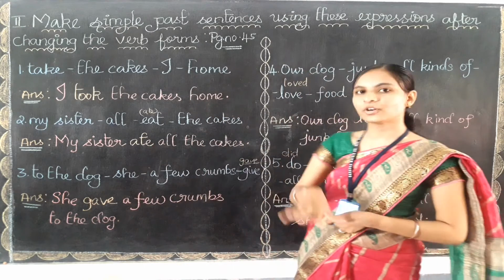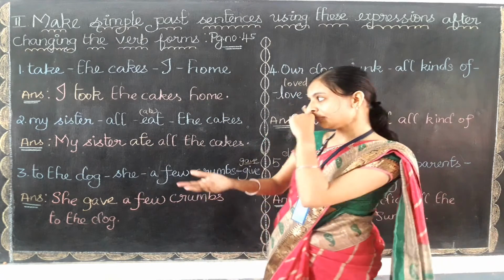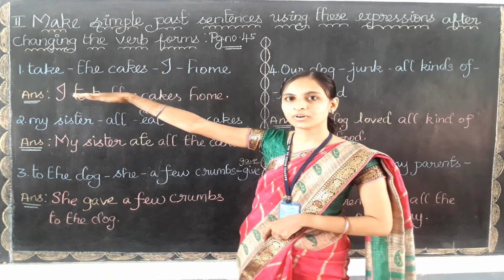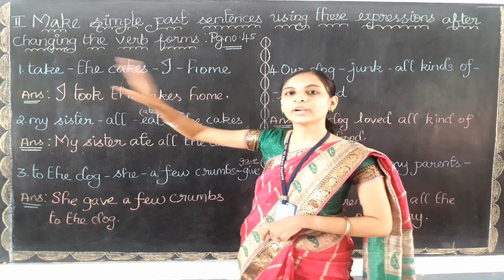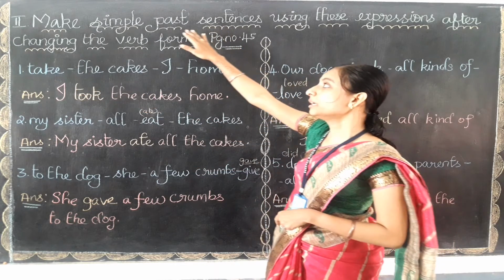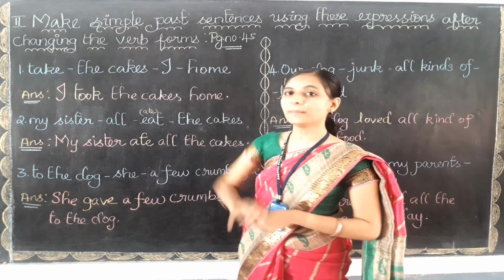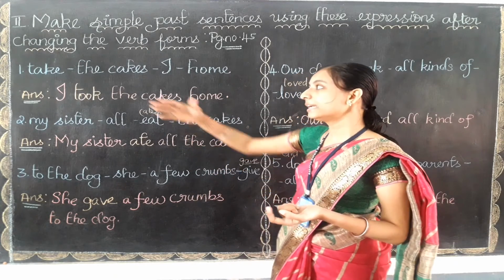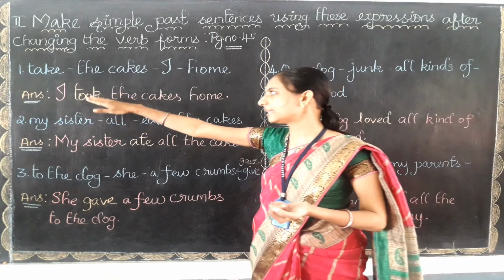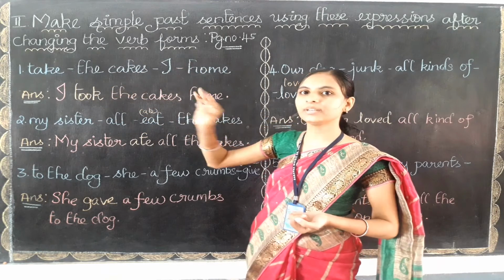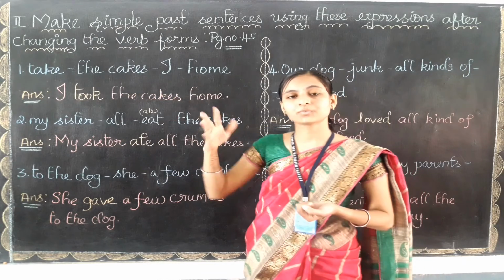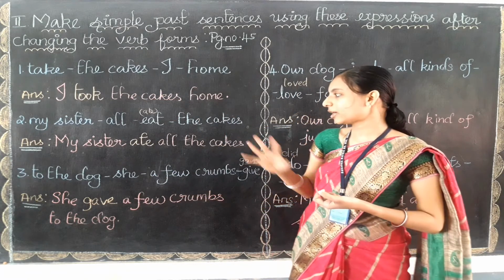We have done 5 questions. What we have done here? Yes, we have read the sentence first and we need to find the verb first. After finding the verb, what we need to do? We need to change the verb into simple past. That is, we need to write the verb in past form. And then we need to write the subject first and the verb, and whatever words are given we need to read and check which word will come next. Okay, so I hope you are clear with this exercise.